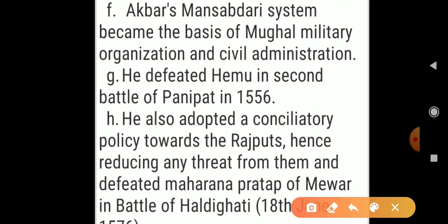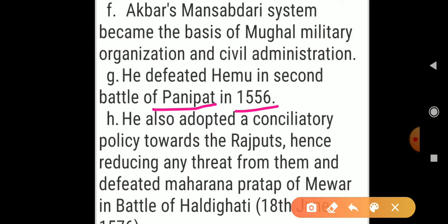He defeated Hemu in the Second Battle of Panipat in 1556. Akbar defeated Hemu in the Second Battle of Panipat, and the Second Battle of Panipat was in the year 1556. First Battle of Panipat was in the year 1526. After 30 years, the Second Battle of Panipat happened. In that battle, Akbar defeated Hemu.